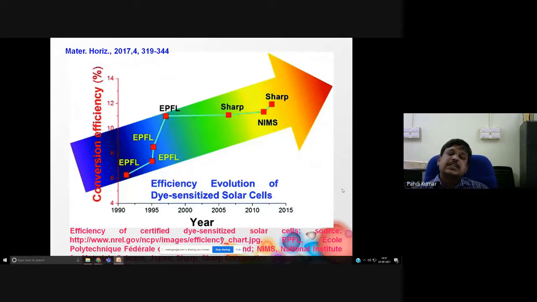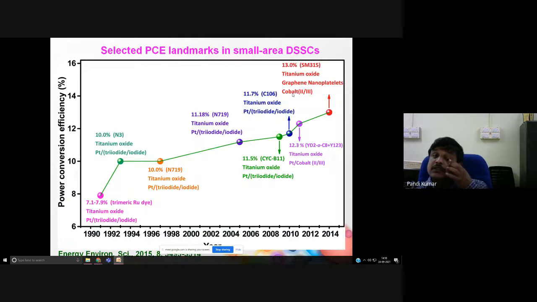So these are the historical milestones achieved in the dye-sensitized solar cell. Initially, the Michael Gratzel group from Switzerland dominated in that area. After that, the Japanese group worked on the electrolyte as well as the photosensitizer part. They hold the world record efficiency of 14%.